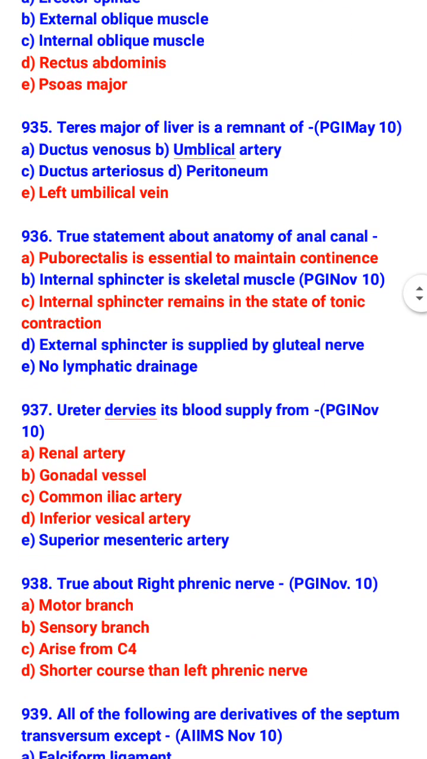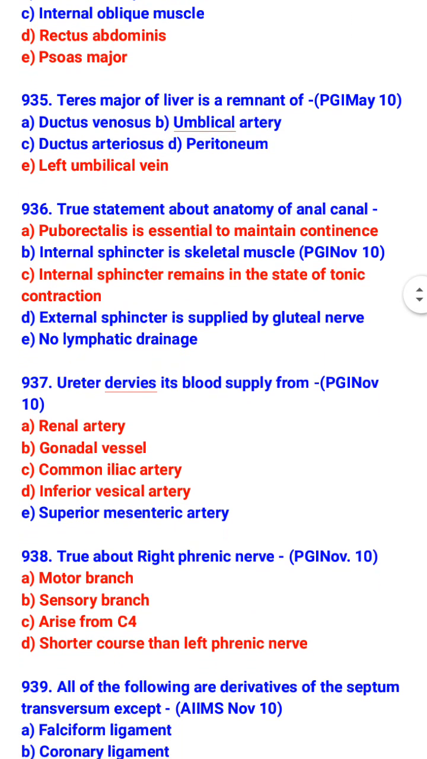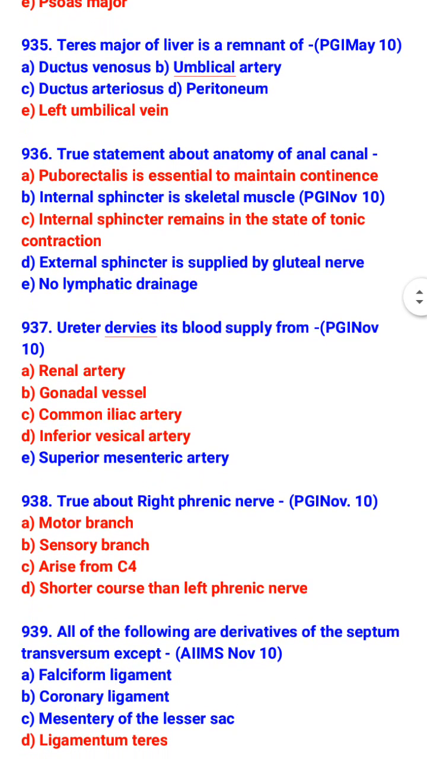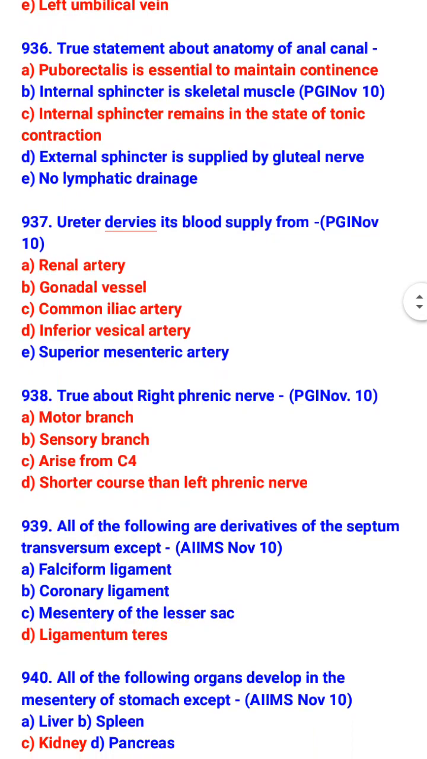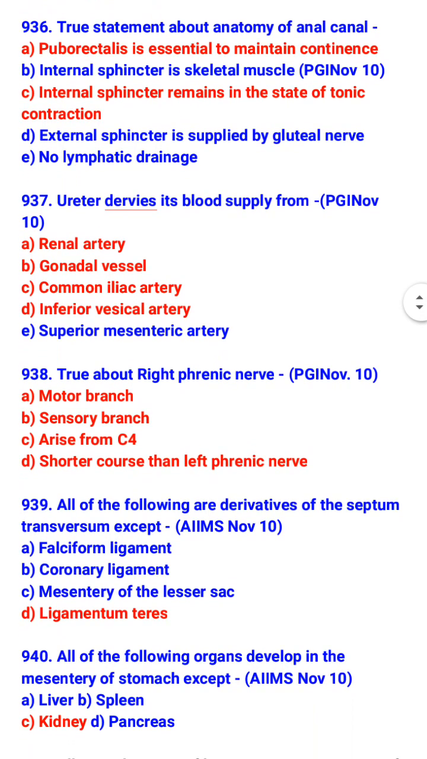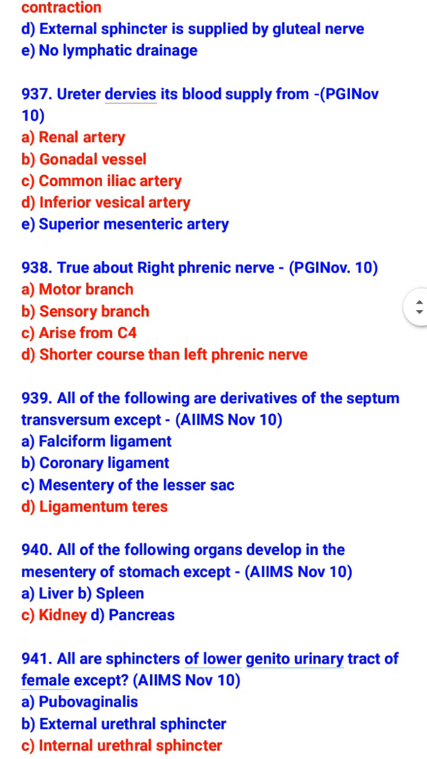Ureter derives its blood supply from renal artery, gonadal vessels, common iliac artery and inferior vesical artery. True about right phrenic nerve: it has a motor branch and sensory branch. It arises from C4. It has a shorter course than left phrenic nerve. All of the following are derivatives of the septum transversum except ligamentum teres. So which are the derivatives of septum transversum? Falciform ligament, coronary ligament and mesentery of the lesser sac.